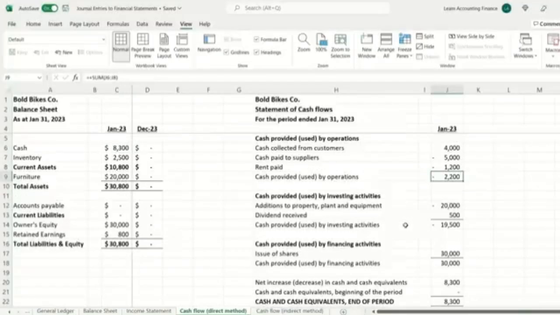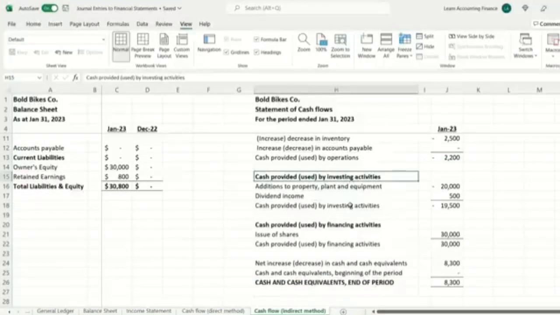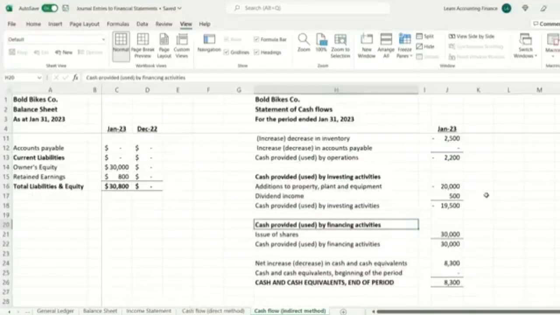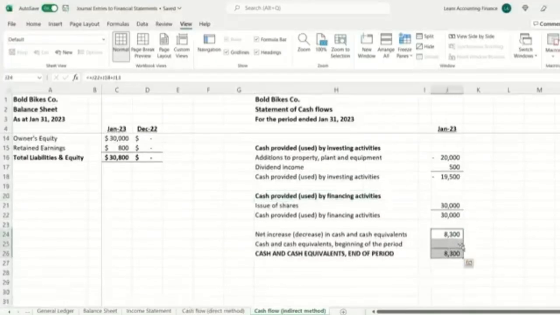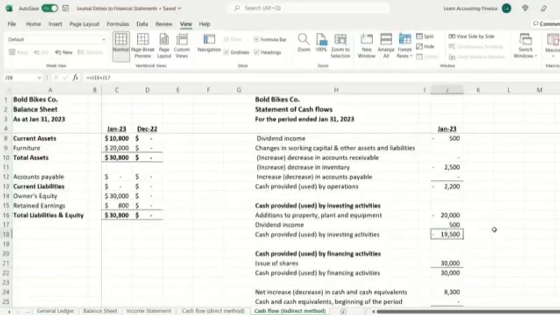So as I mentioned, we will discuss the cash flow and other financial statements in more detail later. But for now, it's important to note that the cash from operations in total is the same whether you use the direct or indirect method. Cash from investing activities and financing activities is usually very similar or the same as what you see in the direct method. There's no real change there. So again, at the end, you have the same balance. Cash flow for the full period is $8,300 positive, mainly driven by the owner's investment. All the other activities such as investing activities had a negative outflow, and also operations had a negative outflow.